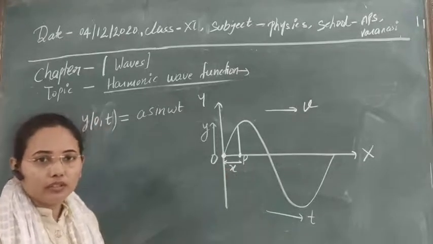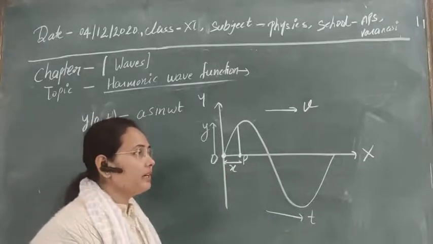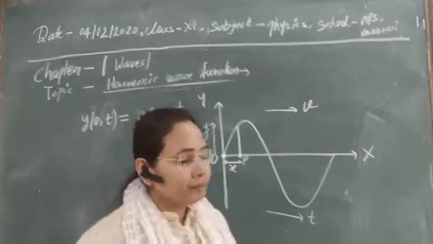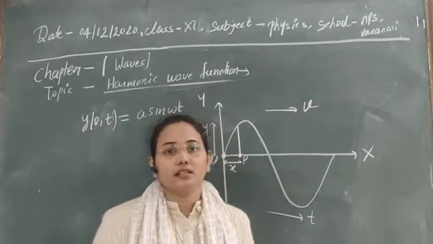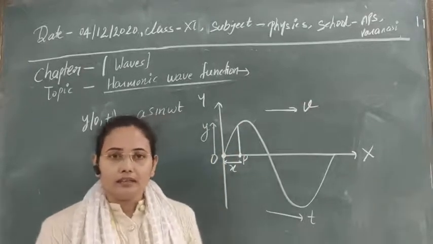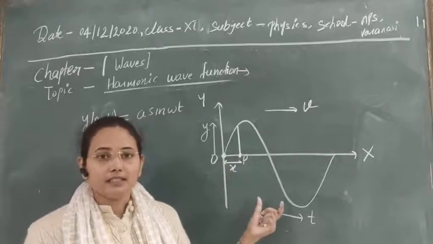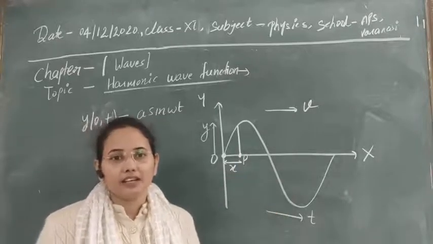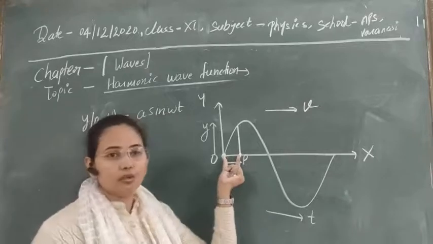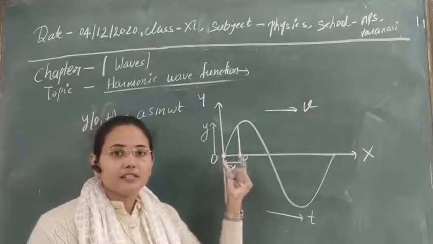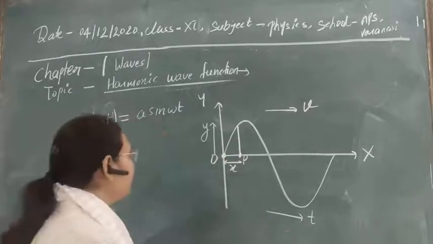You also know that when a wave is propagating, as in simple harmonic motion, the phase is continuously changing, so obviously we will obtain some phase difference between these two points O and P. Suppose that phase difference is phi.